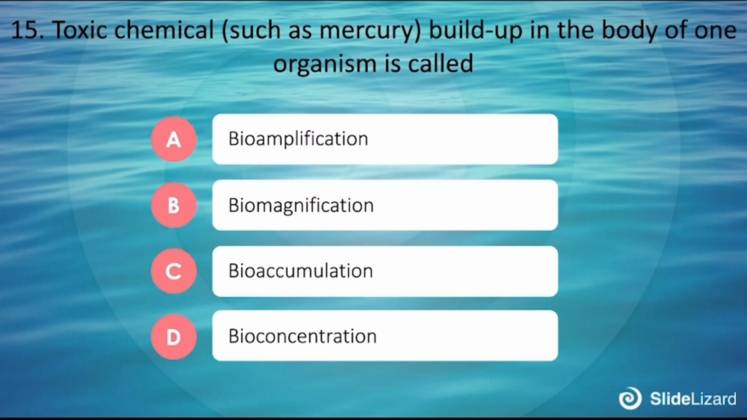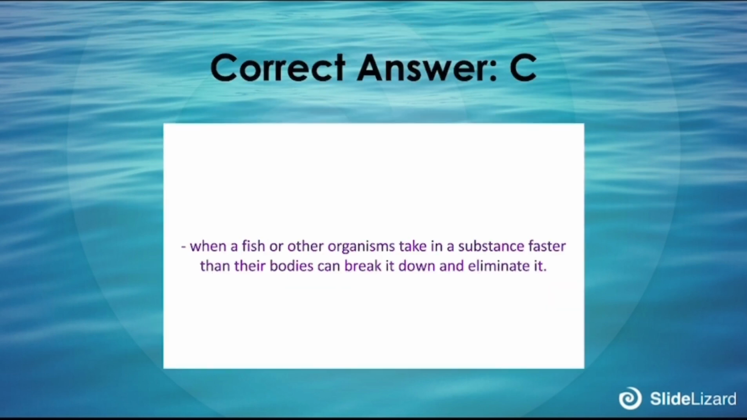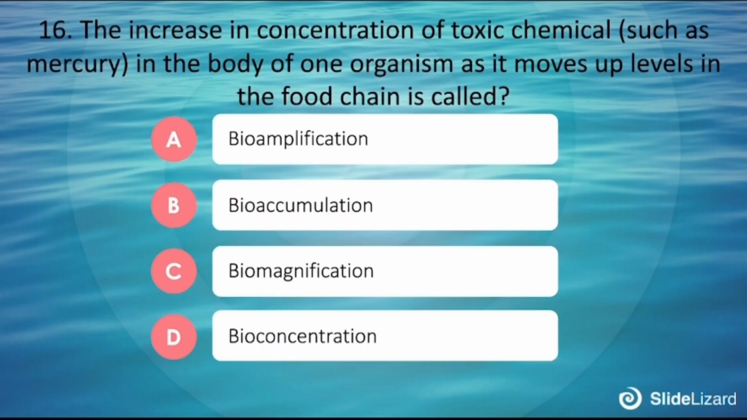15. Toxic chemicals such as mercury building up in the body of one organism is called: A. Bioamplification, B. Biomagnification, C. Bioaccumulation, D. Bioconcentration. The correct answer is C. It occurs when a fish or other organism takes in a substance faster than their bodies can break it down and eliminate it.